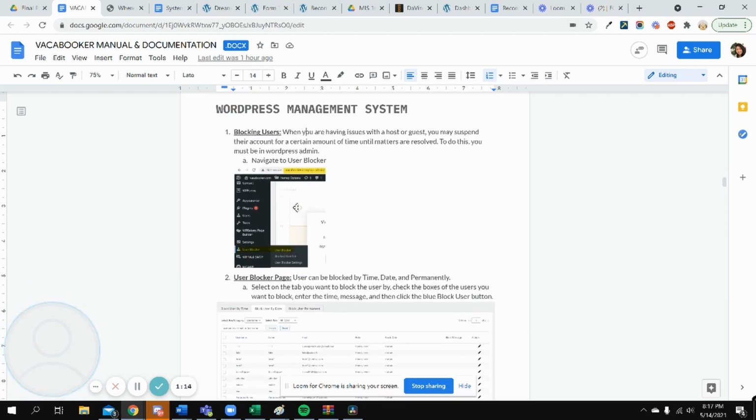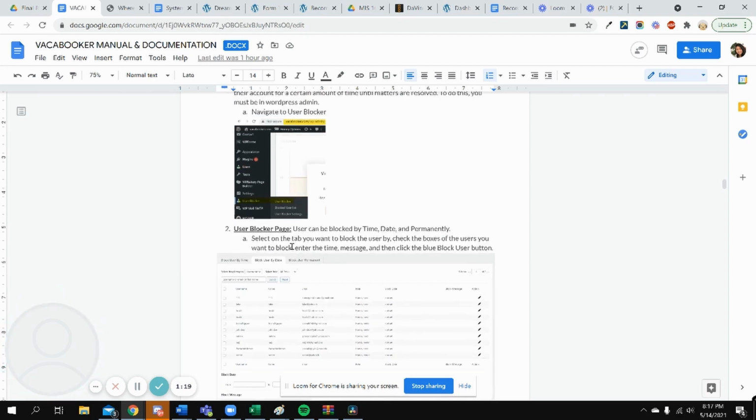This is a plugin, I forgot to mention that. And in this plugin, we can block the user by time, by date, and permanently.